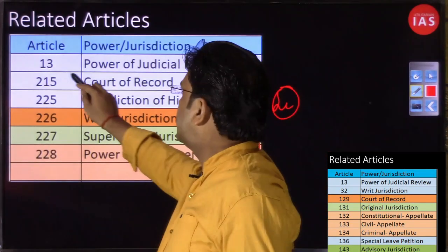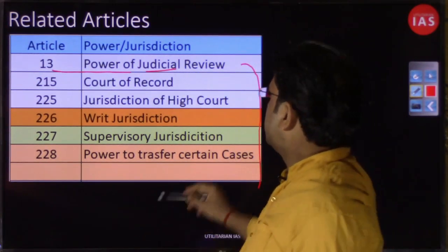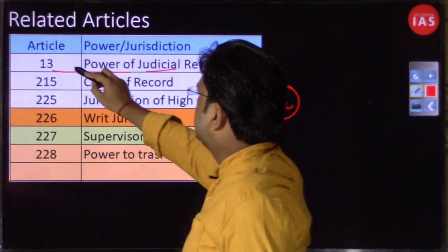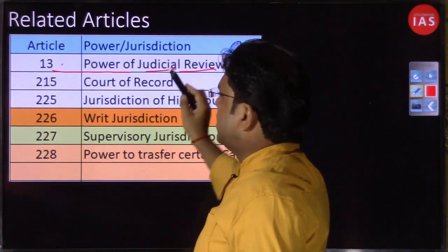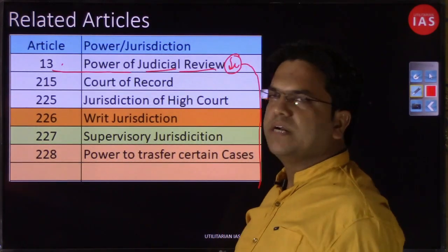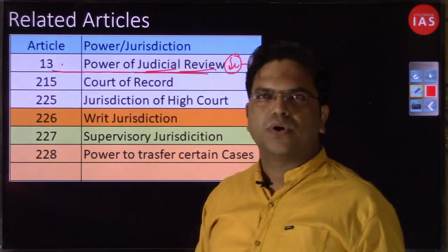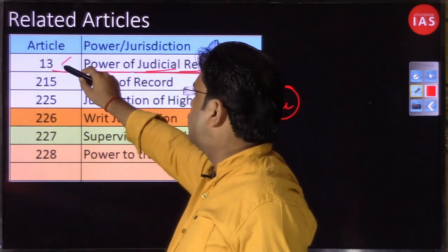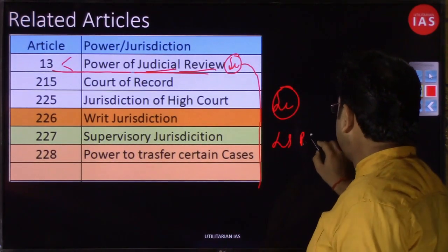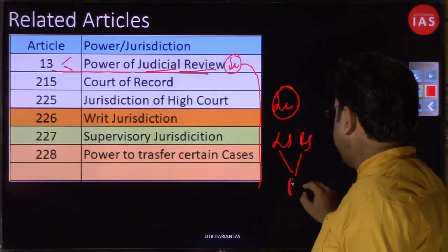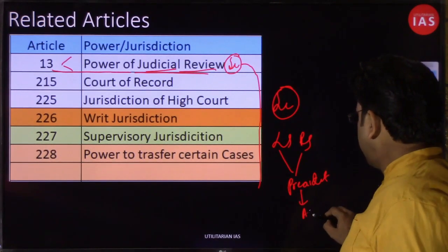Article 13 deals with the power of judicial review, and it empowers both the Supreme Court and the High Court to review acts. Just as a summary: once the Lok Sabha and Rajya Sabha have passed any law or bill, it goes to the President. Once the President has signed the bill, it becomes an act.